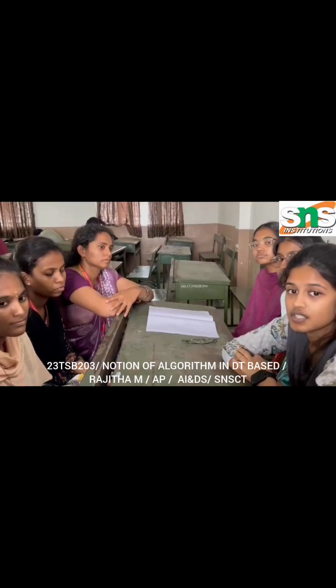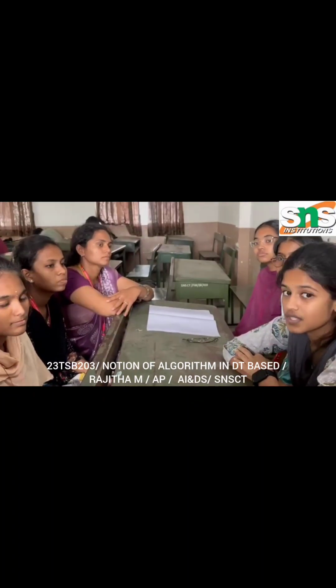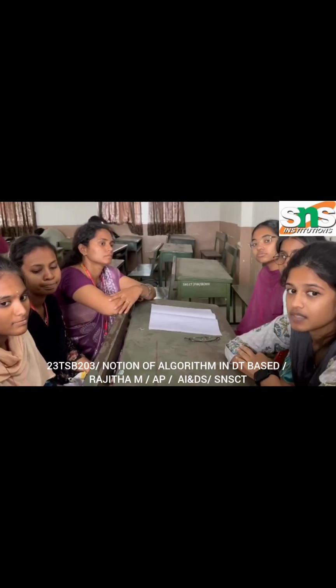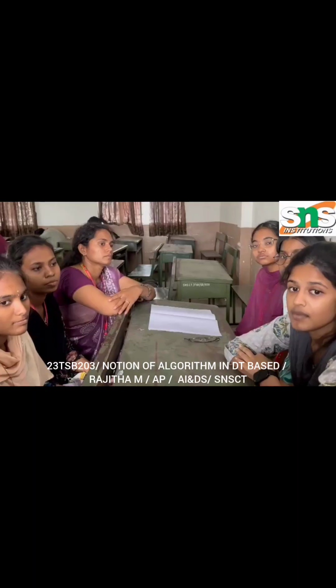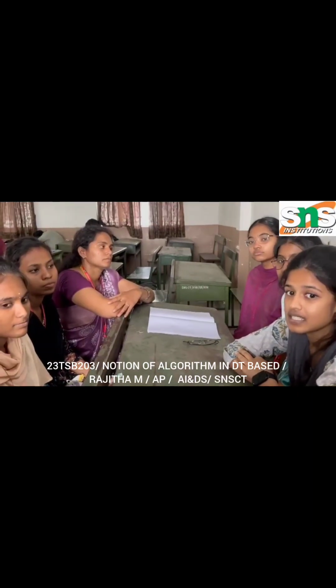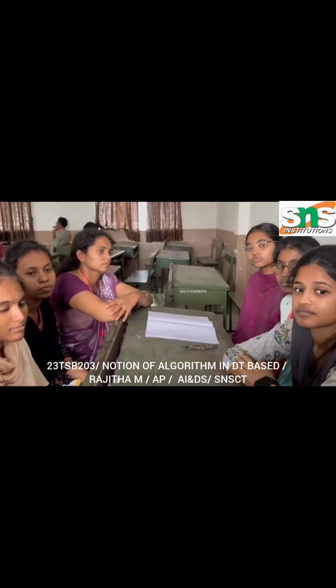Design thinking stages used in algorithm design. Empathy: to understand the real problem and user needs. Define: clearly state the problem in algorithmic terms. Ideate: think of multiple logical solution strategies. Prototype: conceptually structure the algorithm steps. Testing is implied through validation, but no coding is involved here.